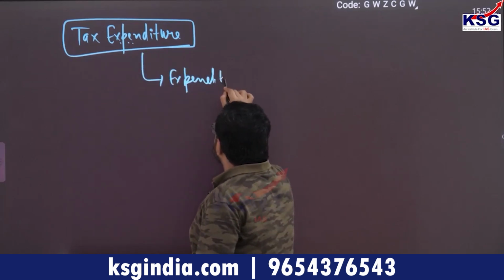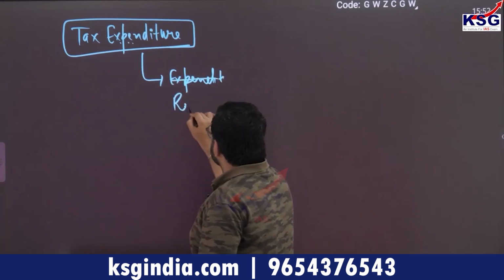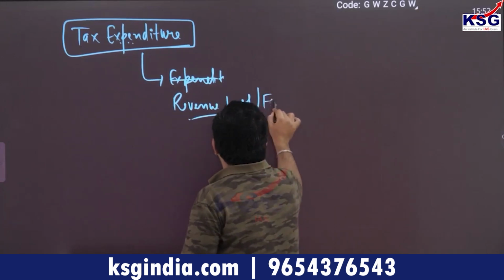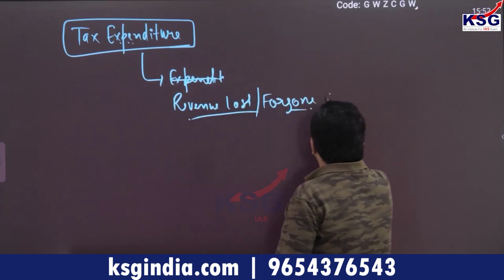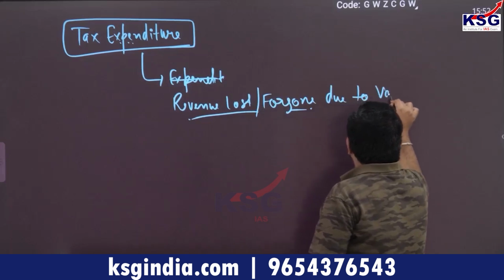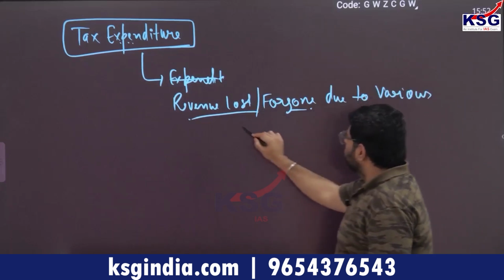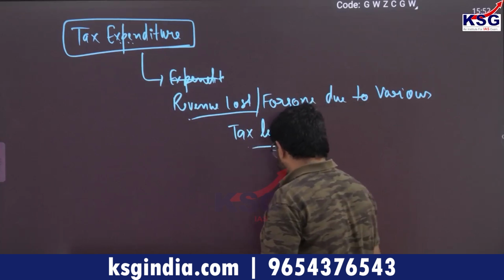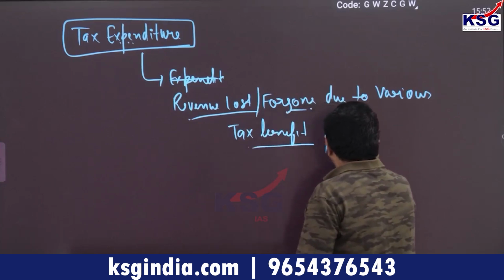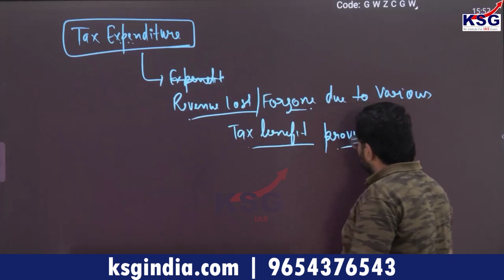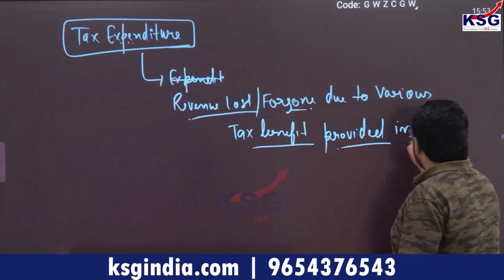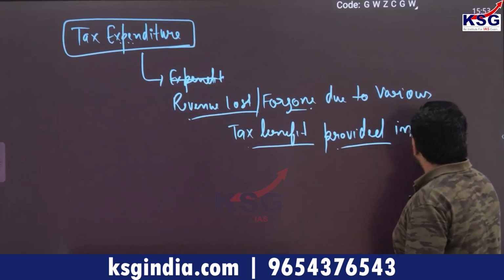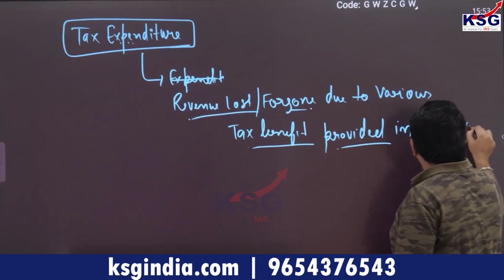Basically, tax expenditure means expenditure, or you can say revenue foregone, revenue lost, due to various tax benefits provided in tax planning.